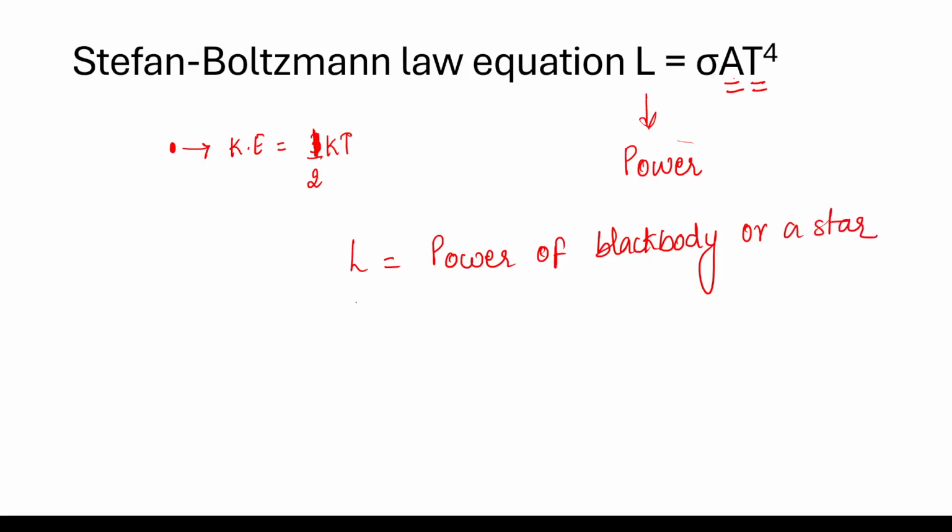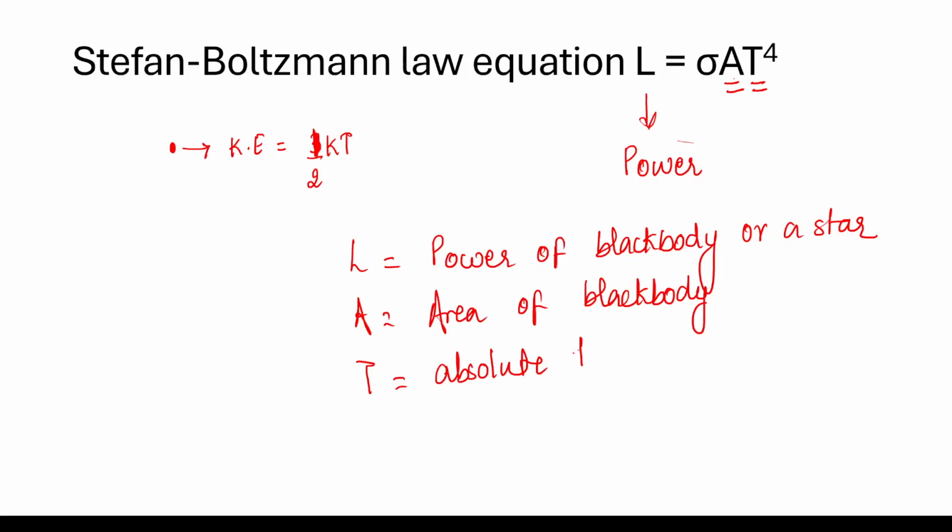Then A is the area of that black body or the star, whatever the question is giving you, and then T is the absolute temperature, that means the temperature in Kelvin. And this symbol here is called sigma.